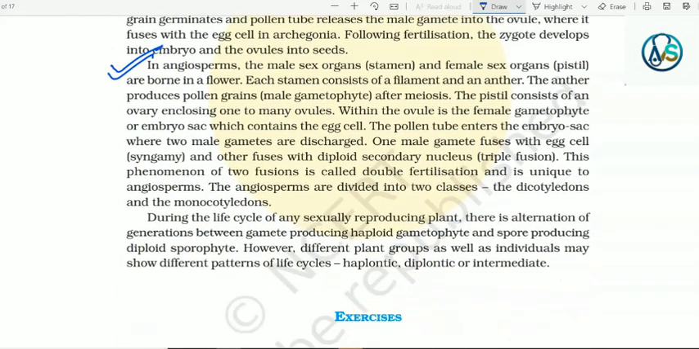The angiosperms are divided into two classes, the dicotyledons and the monocotyledons. During the life cycle of any sexually reproducing plant, there is alternation of generation between gamete-producing haploid gametophyte and spore-producing diploid sporophyte. However, different plant groups as well as individuals may show different patterns of life cycles: haplontic, diplontic or intermediate. Chapter complete.